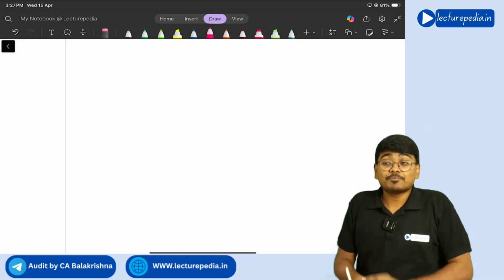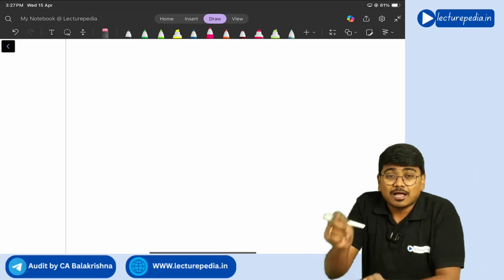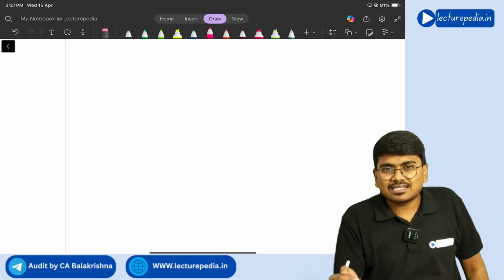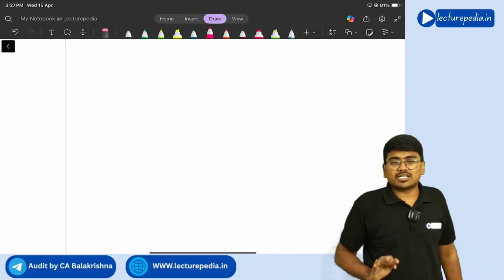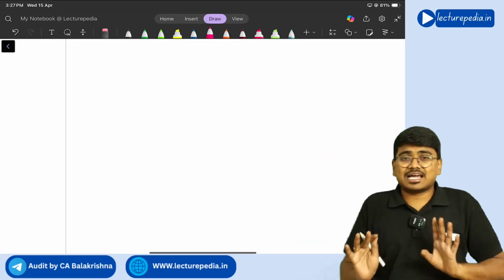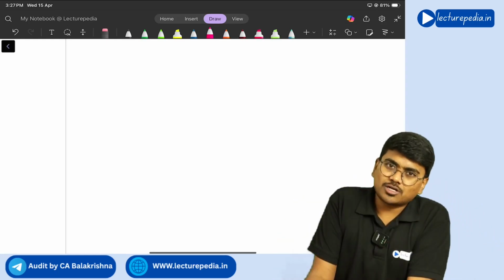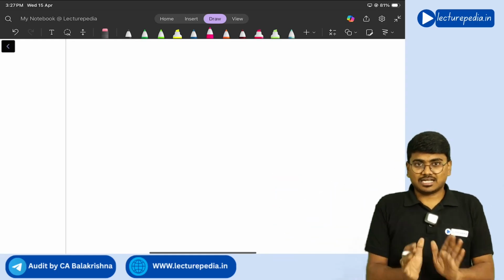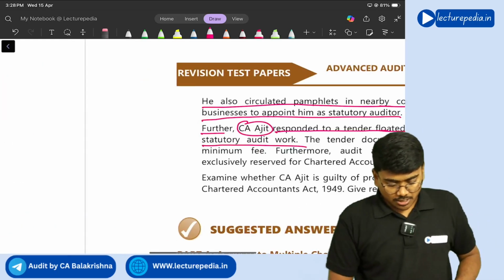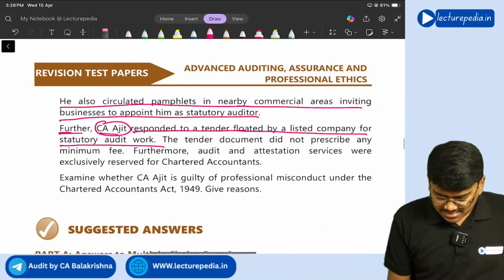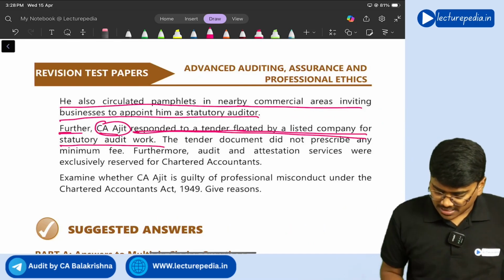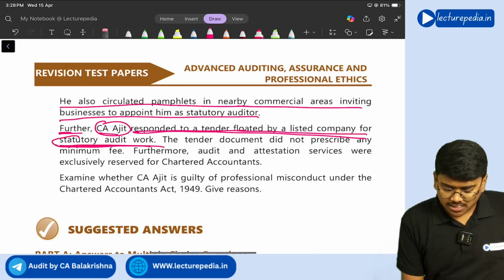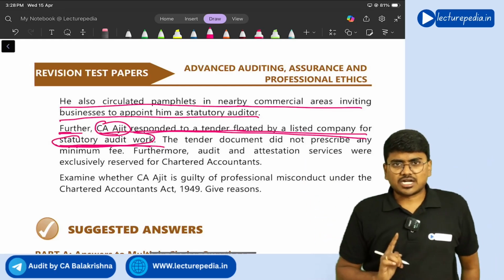What is the exception? The tender should contain a minimum fee that should be quoted. If the tender contains the minimum fees to be quoted by the chartered accountant, in such a scenario the chartered accountant can respond to the tender even if that work is exclusively reserved for the chartered accountant. Right? This is what Clause 6 says. Now let's see what happened. Further, CA Ajit responded to a tender floated by a listed company for statutory audit work. See, statutory audit work is exclusively reserved for chartered accountants.